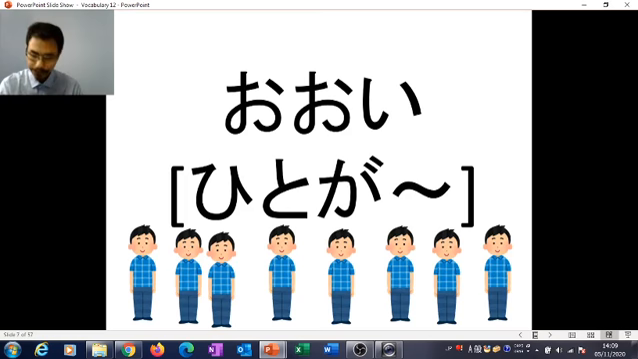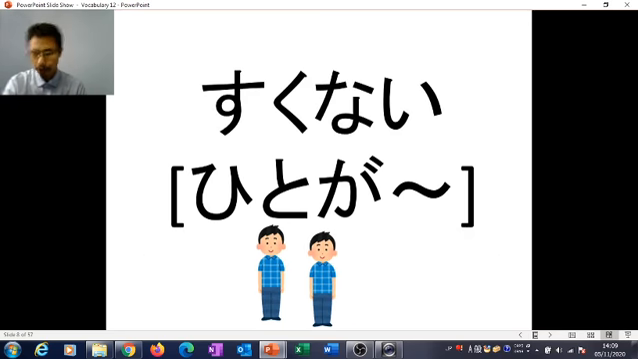The next vocabulary is an e adjective meaning many people. Oi. Hito ga oi. It can also be used with nouns other than people, but for now, just for example, I'm giving the word for person. The opposite of oi is sukunai. Hito ga sukunai. Another meaning is little.